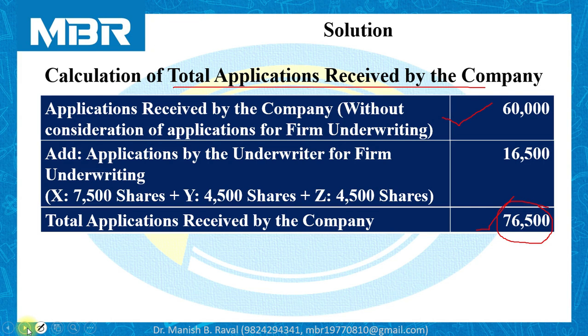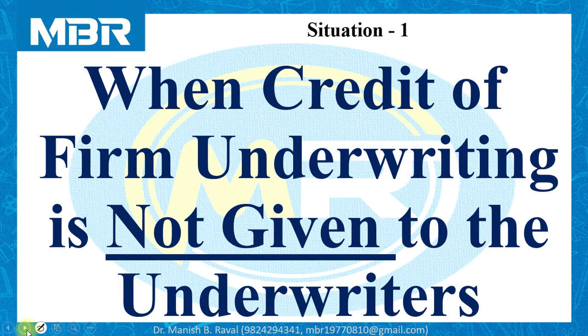Now, after this calculation, we are clear that total applications received by the company are 76,500 shares. Let us move to the solution of the problem. Here we have to calculate the total liability of the underwriters X, Y, and Z in two different conditions. So let us calculate for situation number 1.